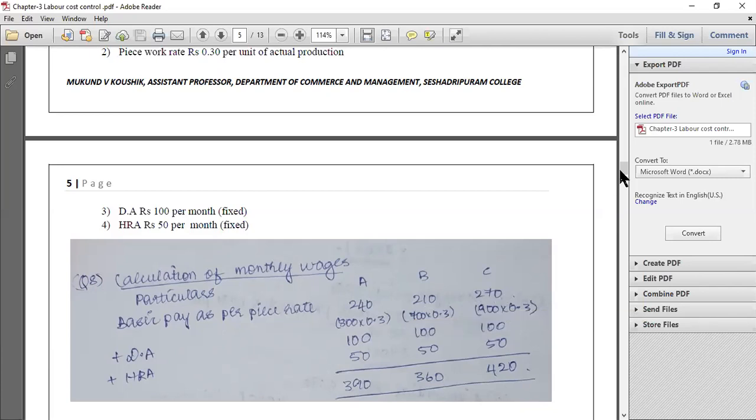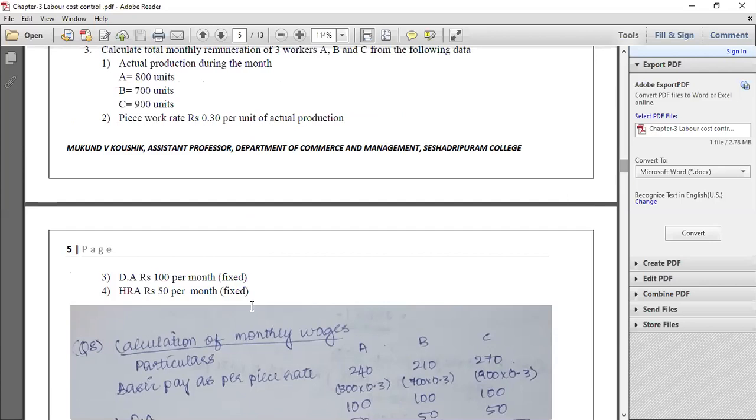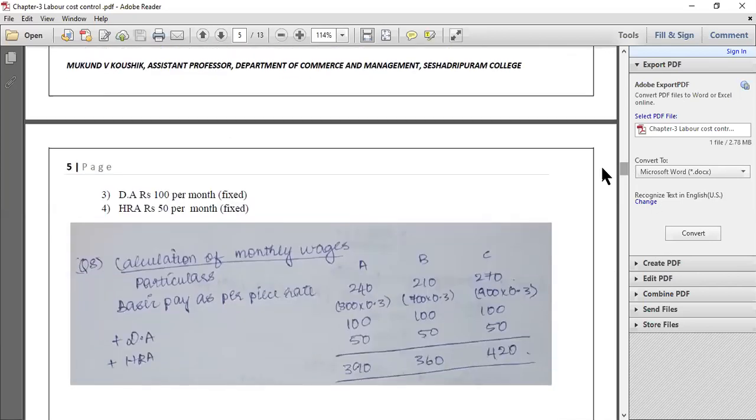Now on top of it, they have given DA and HRA fixed for all the 3 workers. That means irrespective of Mr. A, B and C and irrespective of the total number of units they have produced, DA and HRA will be fixed for the month. So for all the 3 workers, the DA will be 100 itself and HRA will be 50 itself. So to the basic pay of A, B and C, you have to add DA, which is 100 for all the 3 cases, and HRA, which will also be rupees 50 in case of all the 3 workers.